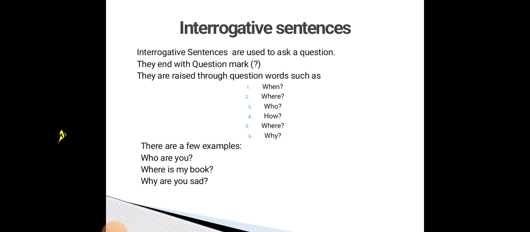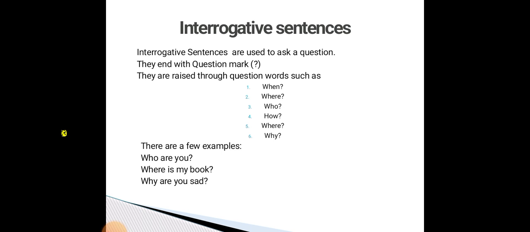There are a few examples given below. The first one is who are you? Where is my book? Why are you sad? These are the three examples of the interrogative sentence. So an interrogative sentence is nothing but asking a question. There are two points you have to notice. The first one is they end with a question mark, and the second one is they are raised through question words such as when, where, who, how, why.